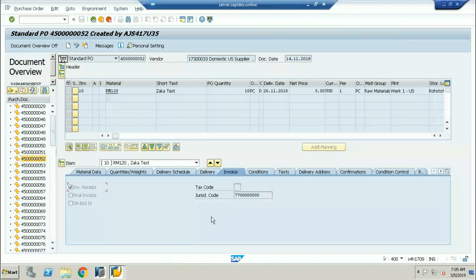Yeah. Because here I have not taken any account assignment category, whether it has to hit the cost center or the asset creation, anything. If I click on the cost center, because the account assignment category was left blank over here, you can see the account assignment category has been left as blank here. So that is the reason. Okay, so that is the reason.